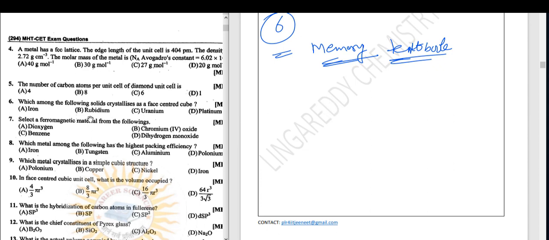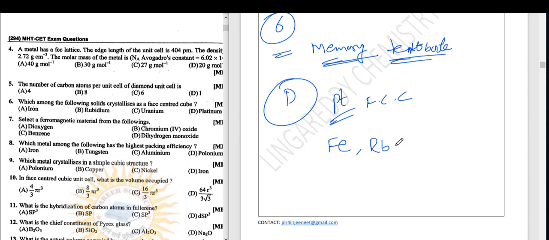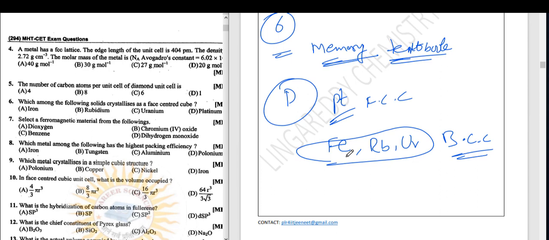So what is the face centered cubic solid? Platinum is face centered cubic, FCC. The remaining, iron, rubidium and uranium, these all are BCC, body centered cubic. It is memory based.